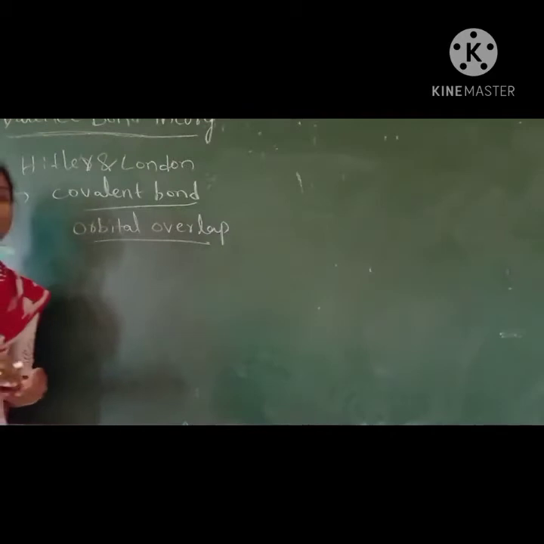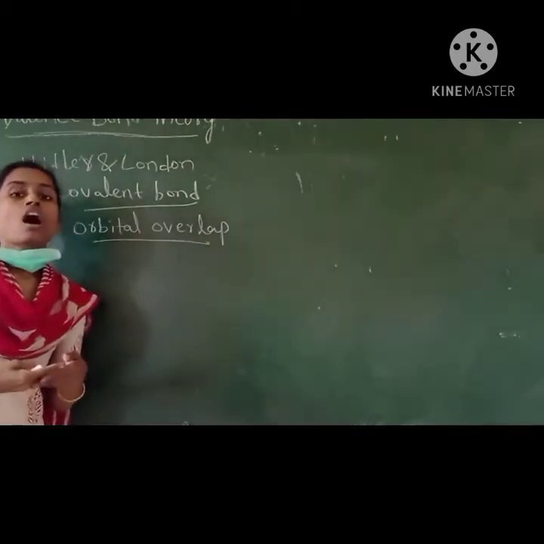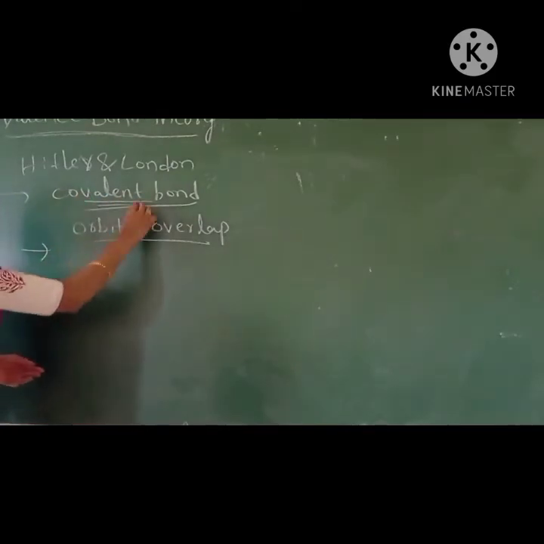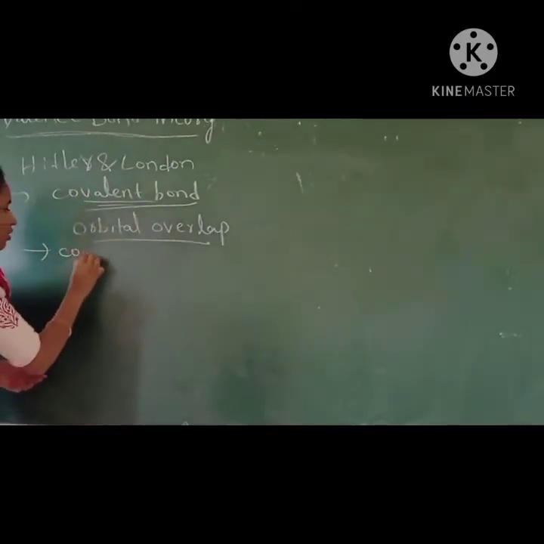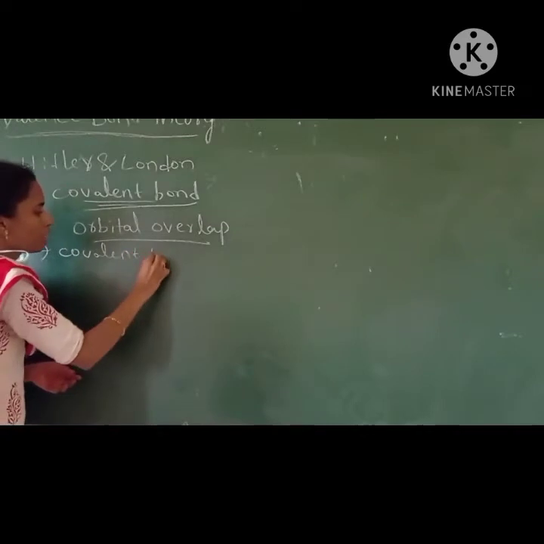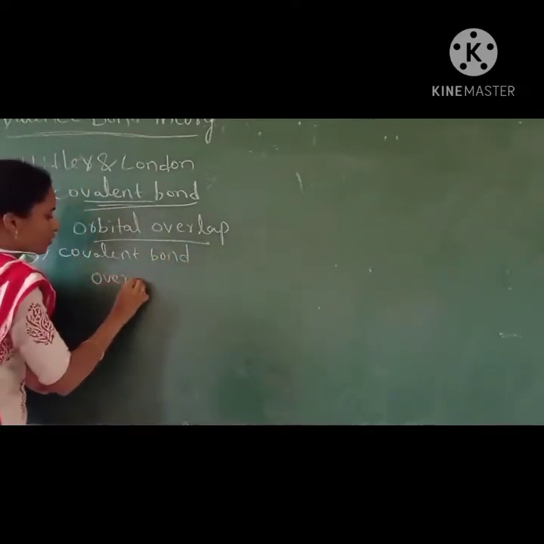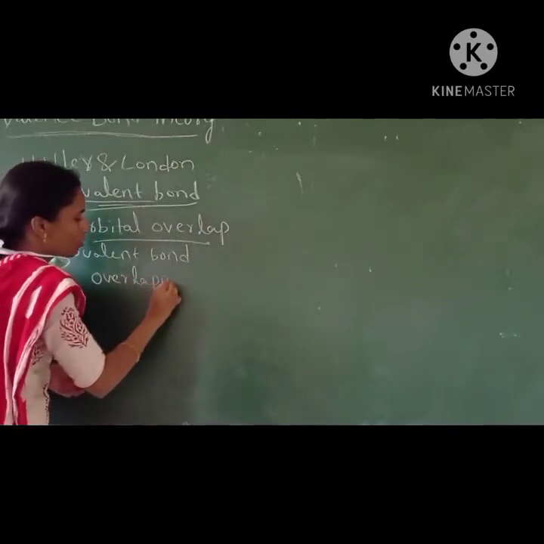The bonds are formed by the overlapping of atomic orbitals. He explained that the covalent bond is formed by overlapping of atomic orbitals.